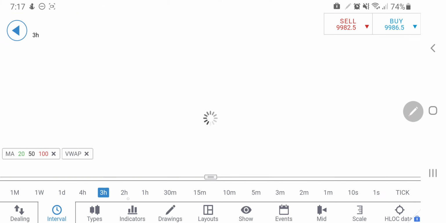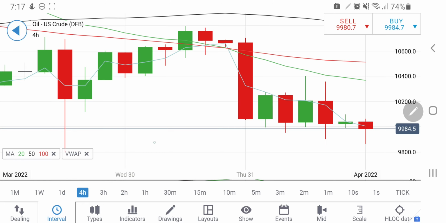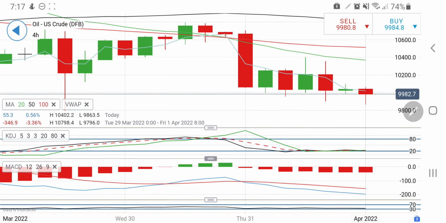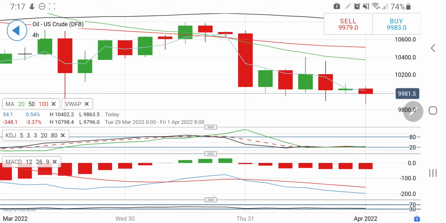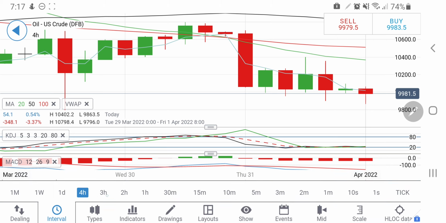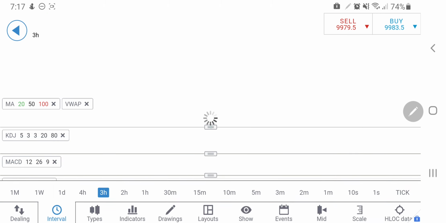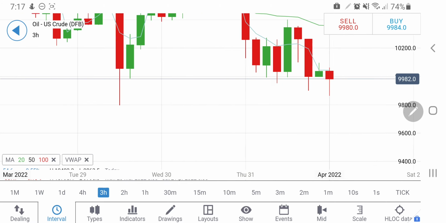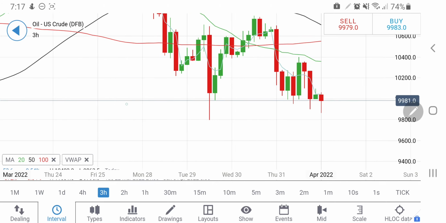So this is how it is behaving on the 4-hour charts. Also looking at the indicators on the 4-hour charts, you'll find that the stochastic is trading at the bottom and may try to reverse, and MACD are wide divergent and are still on sell. And if you look at the 3-hour charts, similarly it is indicating that possibly here it may get a support at 98.